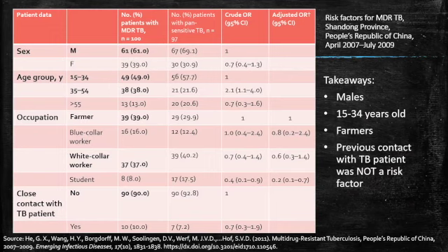This table for the risk factors for MDR-TB, which is a form of drug-resistant tuberculosis, pretty much just highlights the things I've been talking about already for risk factors. So the highest percentages of patients with MDR-TB were males, 15 to 34-year-olds, and farmers. Surprisingly, close contact with a TB patient was not a risk factor.